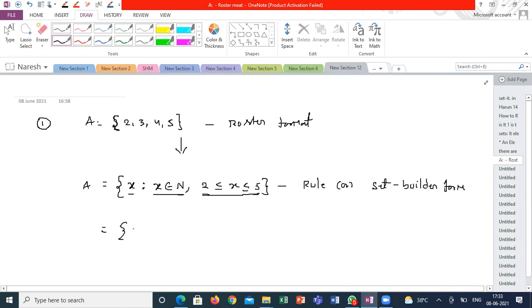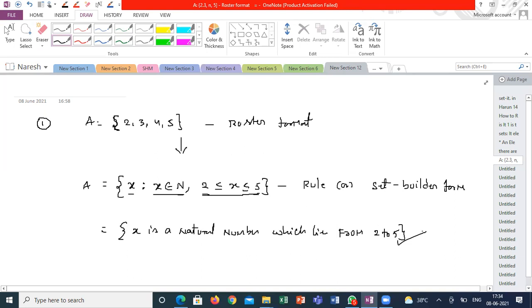Or I can write like this. x is a natural number which lies from, not between, from 2 to 5. This is also set builder form. This is also rule form, but we won't use it always. This is a math class. We are using mathematical symbols to represent, because this kind of format is not always comfortable for us in math. Is it clear, guys, what I'm saying?